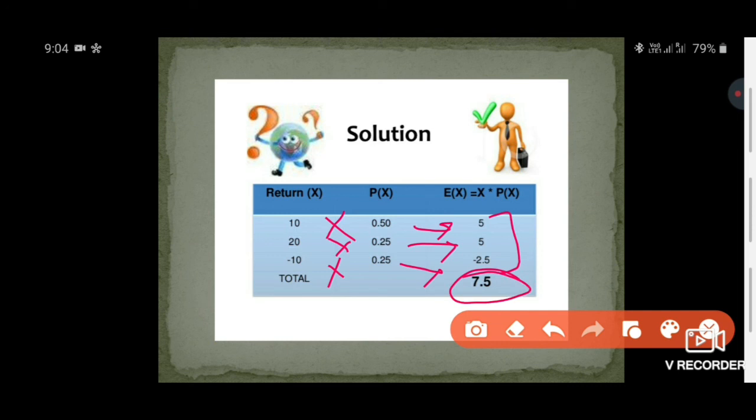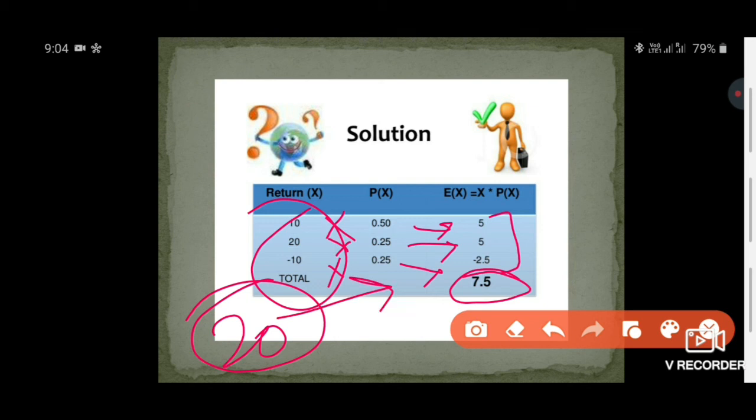That means in this case, we may say that there is a chance of receiving rupees 20, but taking all the factors of probability into account, whether the event may happen or not, we can definitely say that up to a certain extent we will get a return of 7.5%.